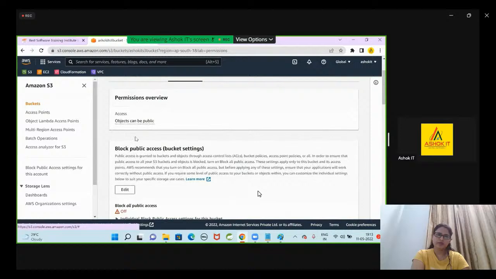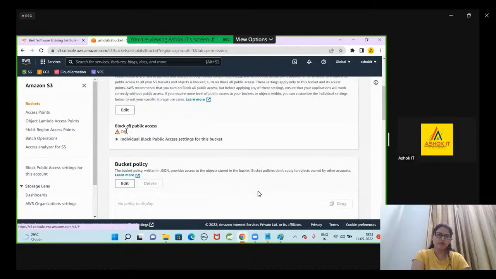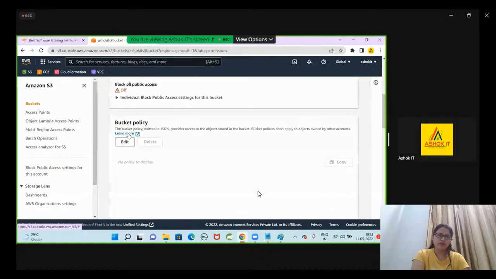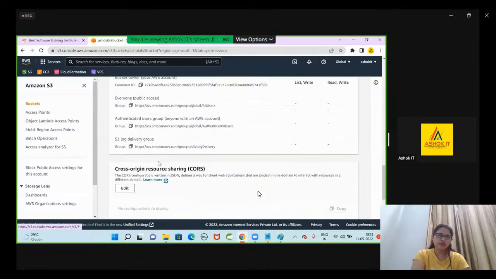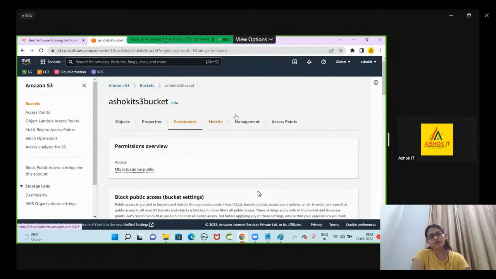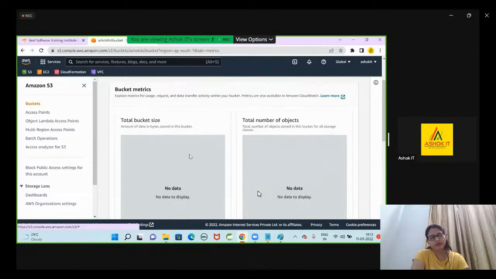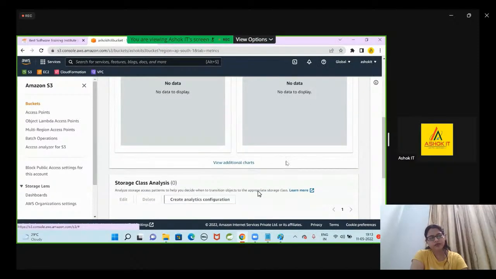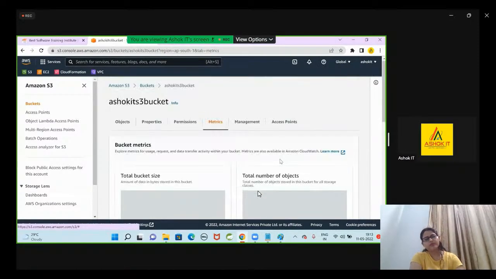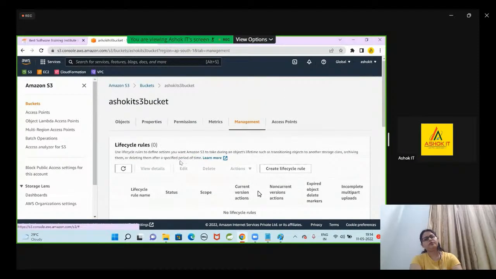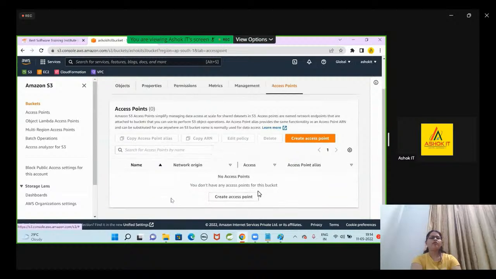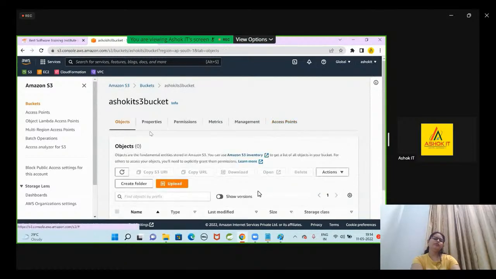Permissions: objects can be public. Block all public access is off. That means the bucket is public now. People can access that bucket. Metrics are available: total bucket size, total number of objects. You can analyze how much data you stored. Management: lifecycle rules you can configure, replication rules you can configure. Access points are available. All these options we can see.